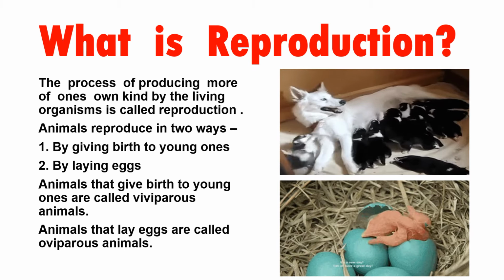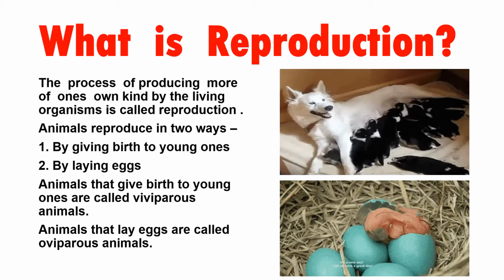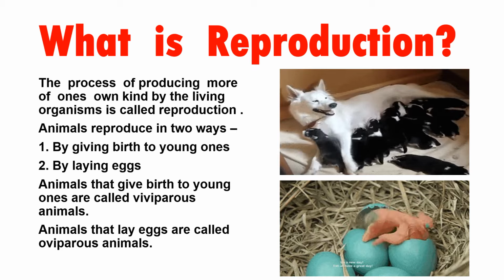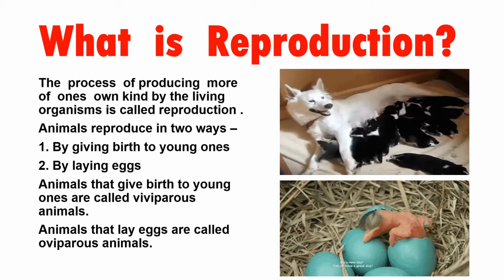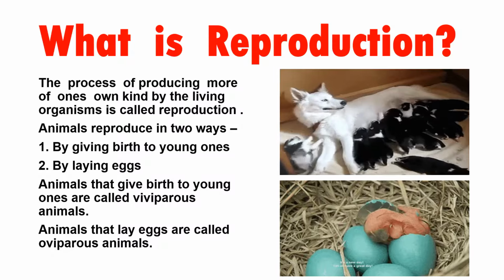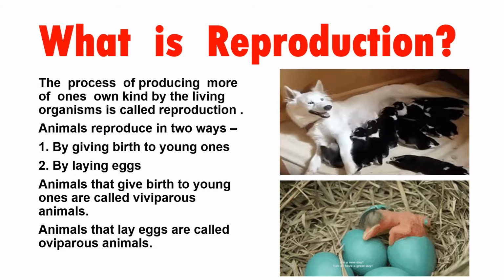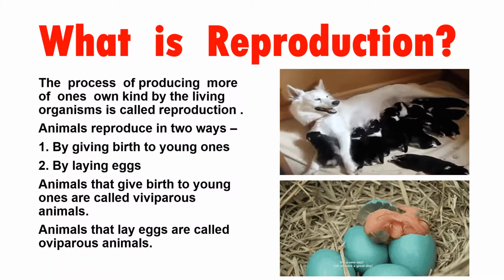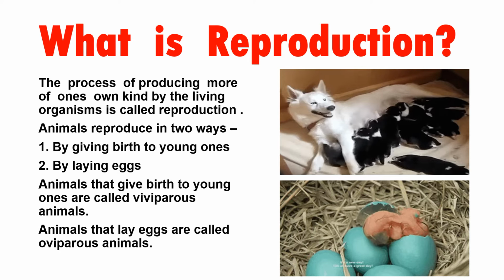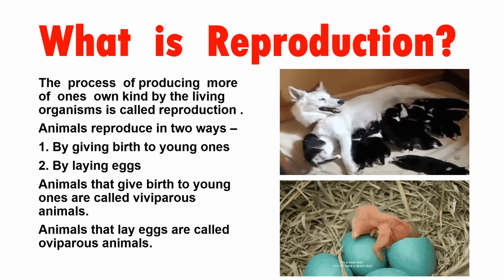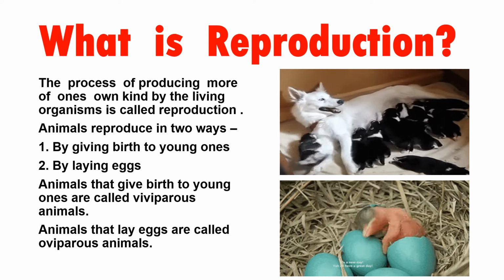Animals reproduce in two ways. Number one, by giving birth to their young ones. Number two, by laying eggs. Children, animals that give birth to their young ones are called viviparous animals like human beings, cat, dog, etc. Animals that lay eggs are called oviparous animals like birds and some insects, etc.